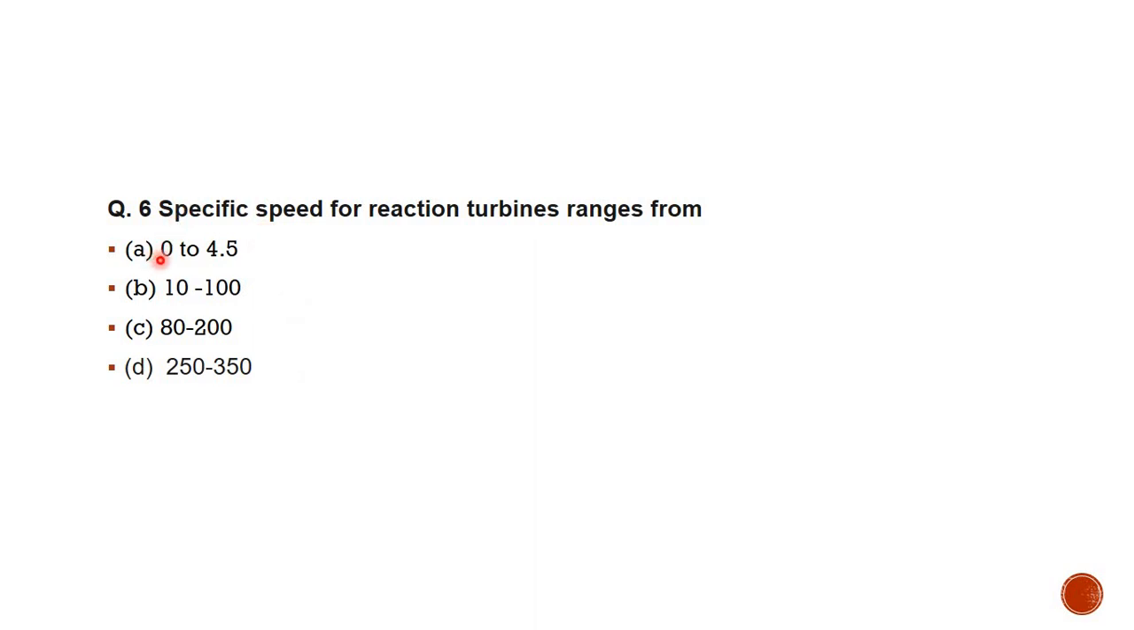Now this is the static type of question, and this is the more theoretical question. Specific speed for reaction turbine ranges from dash dash. Option A, 0 to 4.5. Option B, 10 to 100. Option C, 80 to 200. Option D, 250 to 350. And the correct option from the given alternatives is option B, 10 to 100. Okay, option B is correct.